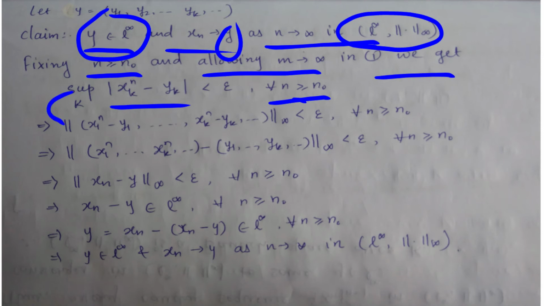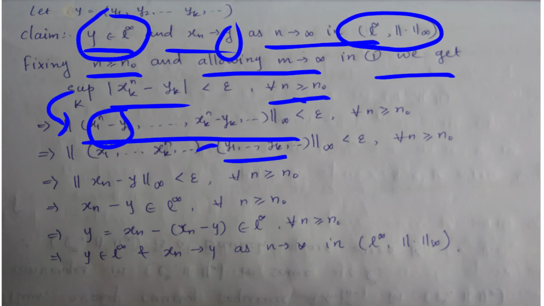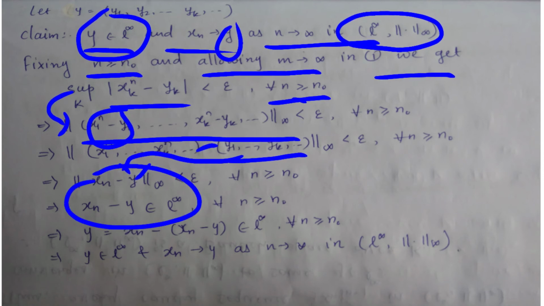Using the definition of the norm, we get this by splitting these two elements and subtracting. So this is nothing but the element y, right? From this you can say that xn minus y is in L infinity.